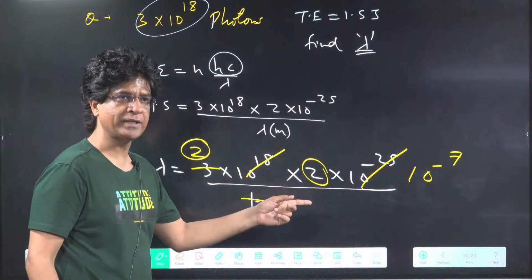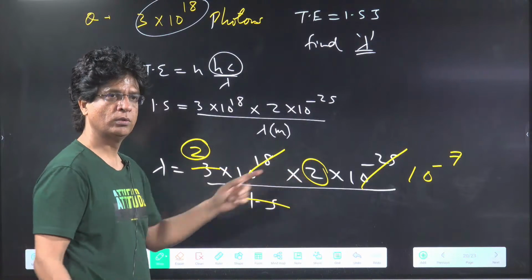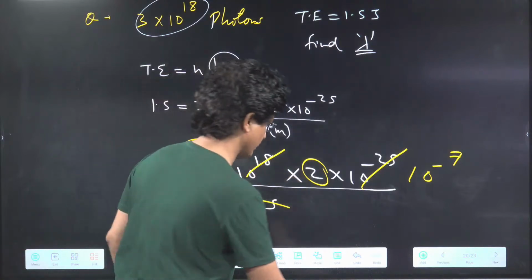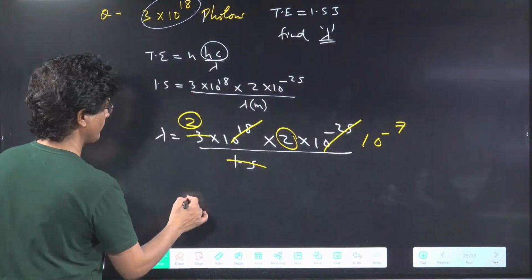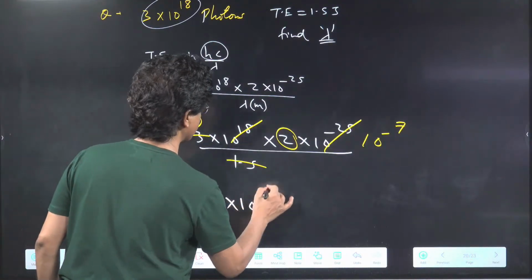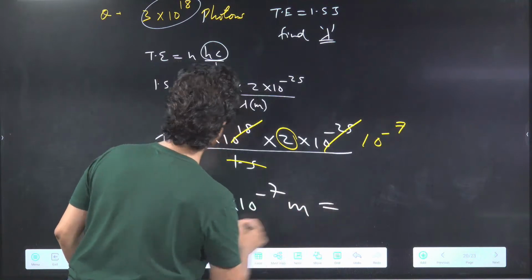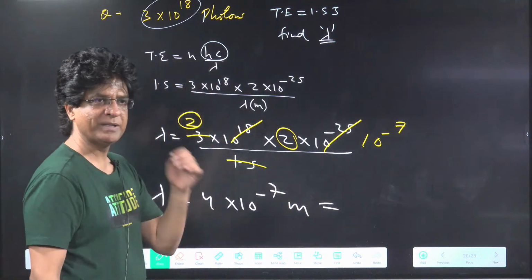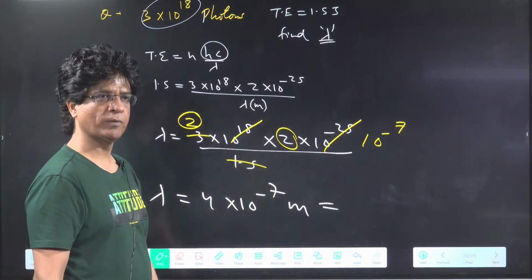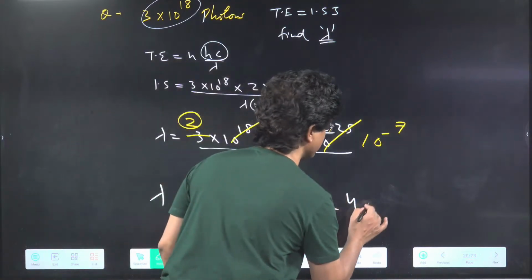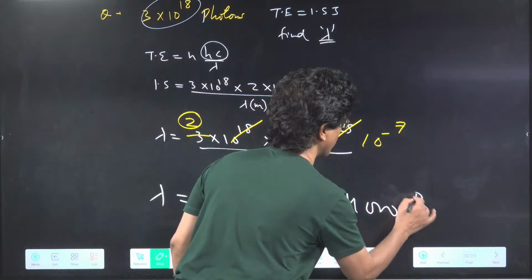Amina, I think that you forgot to multiply by 2. This will be 4 into 10 to power of minus 7 meter. Acha, can you give me the answer in angstrom? We have to convert that into angstrom. Tell me one thing. Is it correct answer? 4,000 angstrom.